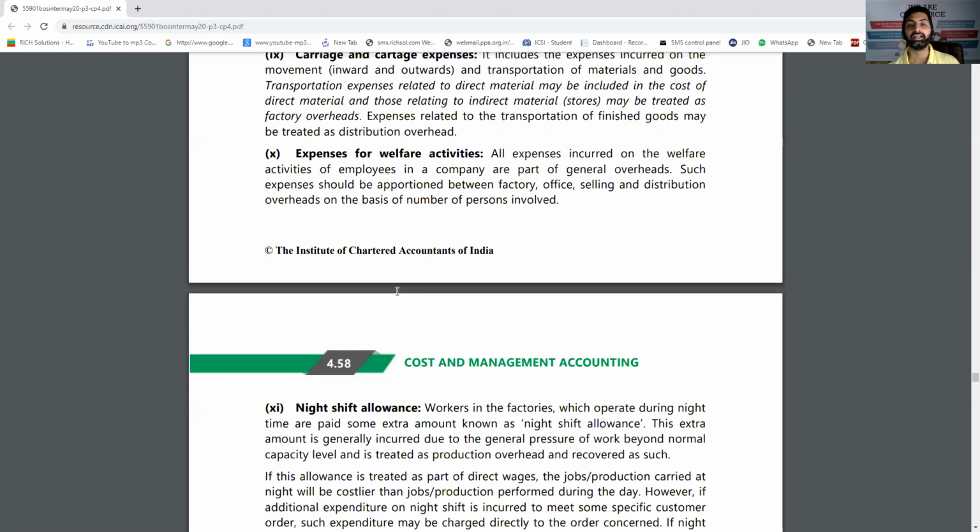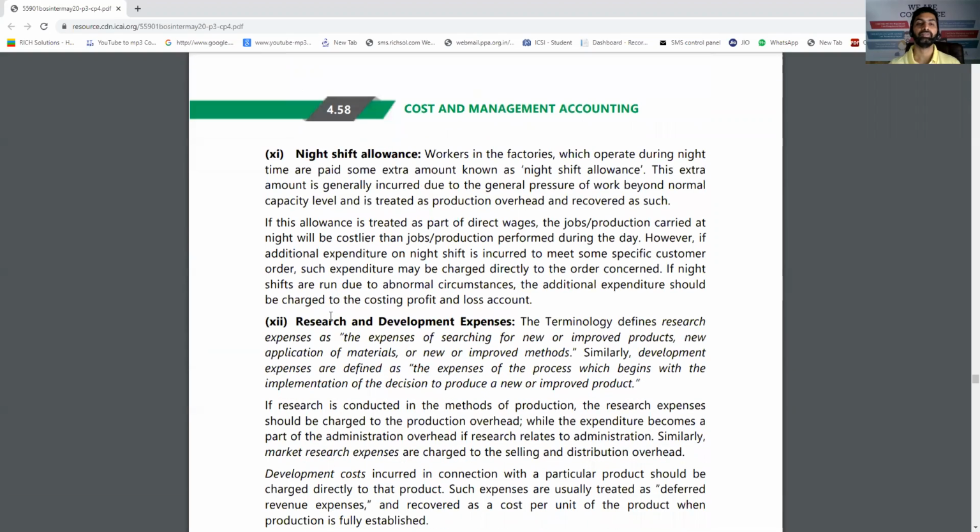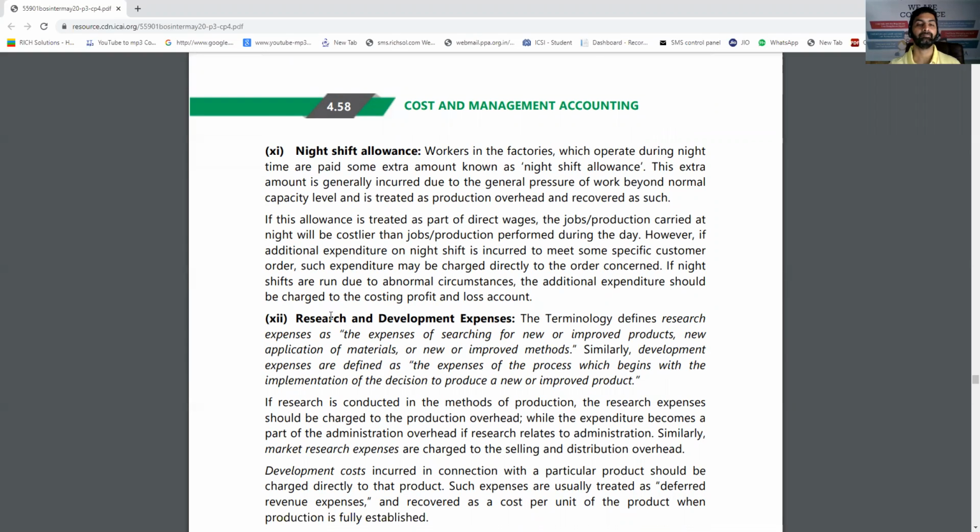Expenses for welfare activities. Ideally, they should not come in the cost sheet, but they are added in selling and distribution or factory, depending on which department you are paying the amount for. Night shift allowance, it is an additional amount paid for night shift, then again it is to be added in a particular overhead. That is, if it is for the supervisor, factory overhead, accountant, office overhead, salesman, selling overhead.